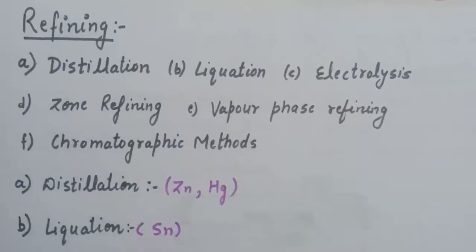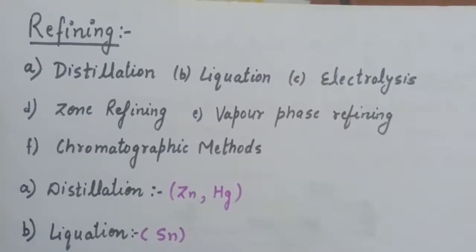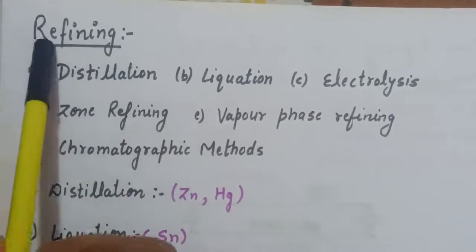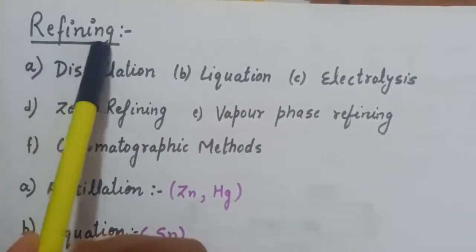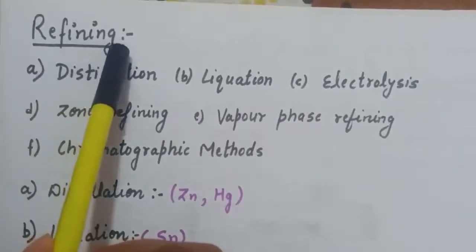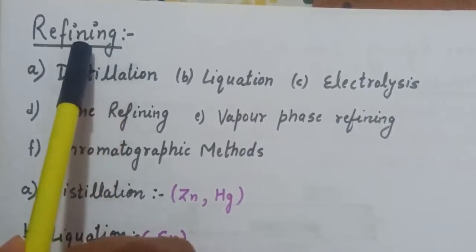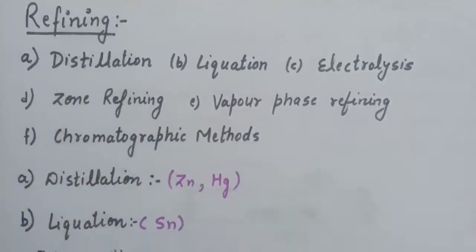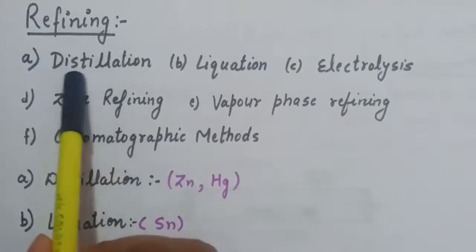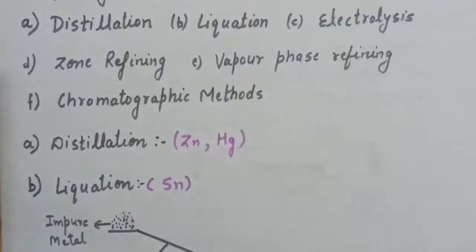Now after the reduction of metal oxide to metal, next is purification or refining. The process by which we purify the crude metal is known as refining. In refining, the first method is the distillation method.